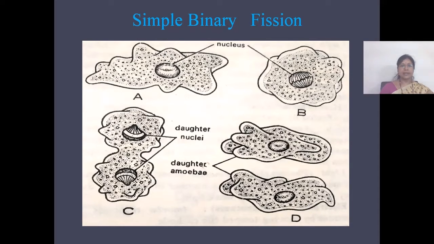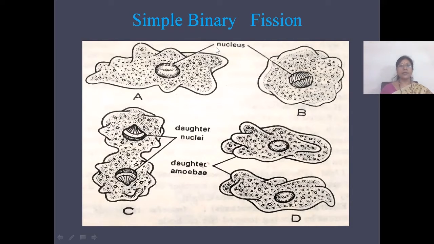Binary fission occurs during favorable conditions. Before undergoing binary fission, the animal grows in size. Later, the nucleus divides mitotically or amitotically. The nuclear division is followed by cytoplasmic division.